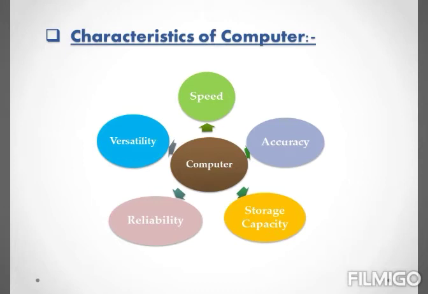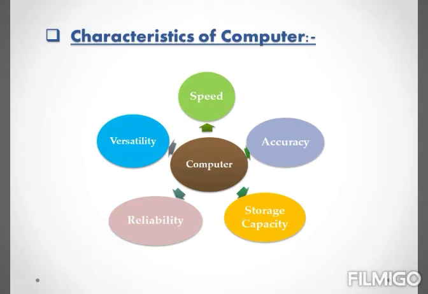The next is accuracy. Now, what is meant by accuracy? Accuracy means no errors. As you all know, computers can perform all the calculations very accurately and it provides a very high degree of accuracy.